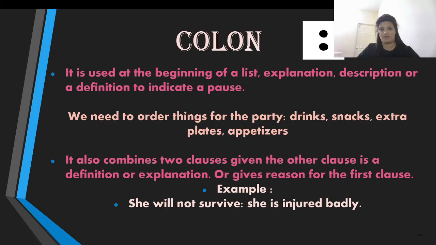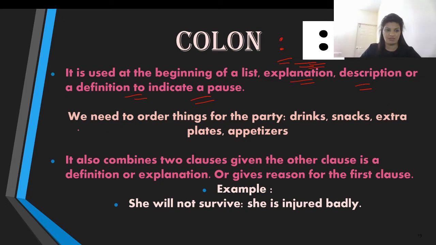That's about the comma. The next one is the colon. A colon is when you have two dots, like the way you see it over here. It is used at the beginning of a list, explanation, description, or definition to indicate a pause. A colon also indicates a tiny pause, unlike a period. A period, like I told you, is a complete pause, whereas a colon is a short pause. But the question is, where do we actually use it? We use it like this in statements.